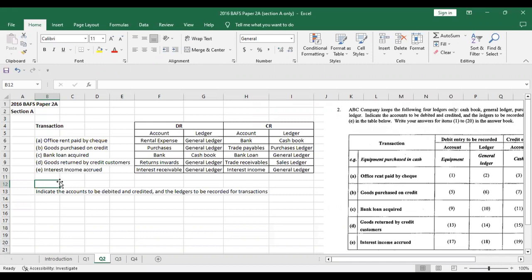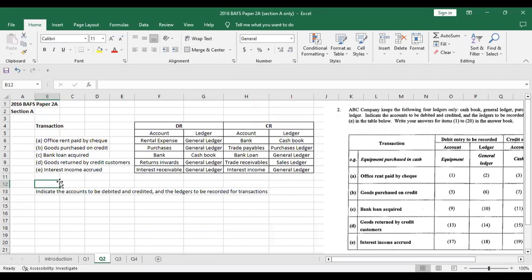Let's look at transaction C, which is bank loan acquired. The company is actually borrowing money from the bank. So one asset will go up, that is bank, right? So the ledger impacted would be the cash book because the company has received cash after obtaining the bank loan. And then because bank loan is a liability, liabilities are credited, right? So we credit the bank loan, and the ledger impacted would be the general ledger.